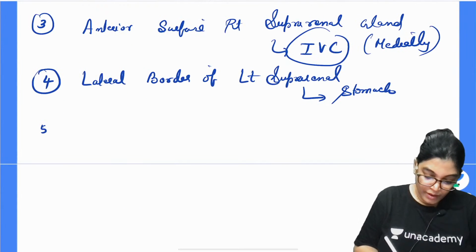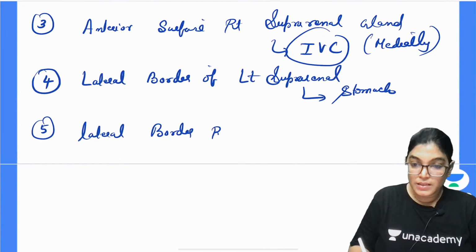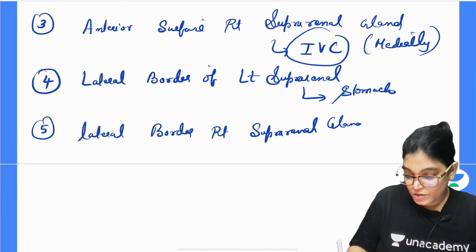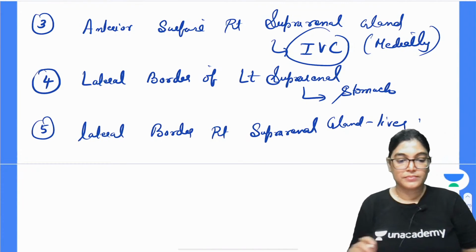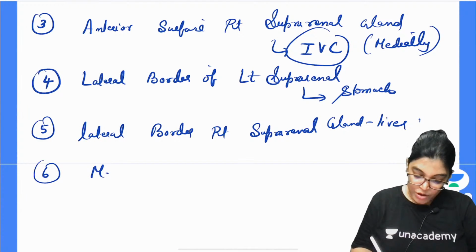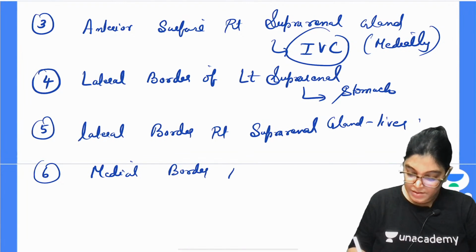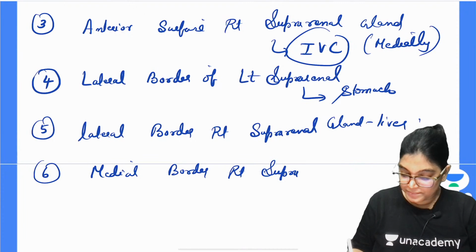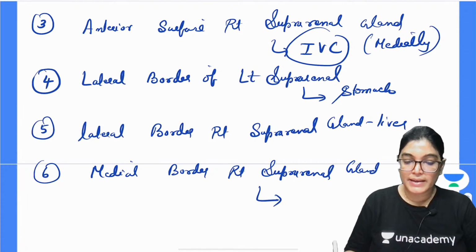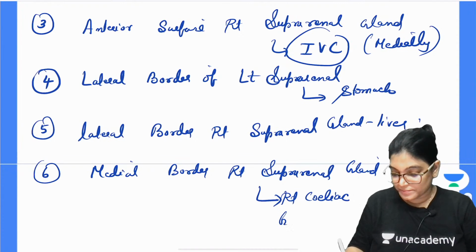So write on lateral border of right suprarenal gland is related to liver. And medial border of right suprarenal gland, medial border of right suprarenal gland is related to right celiac ganglion.